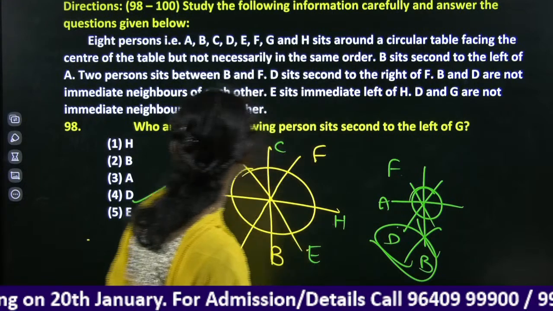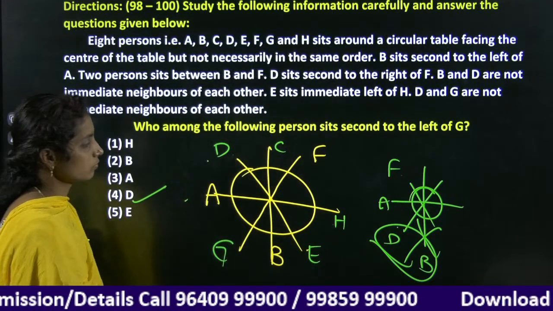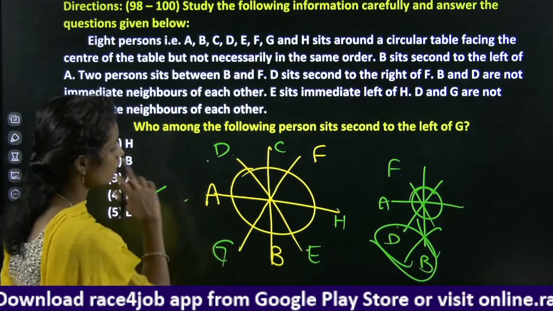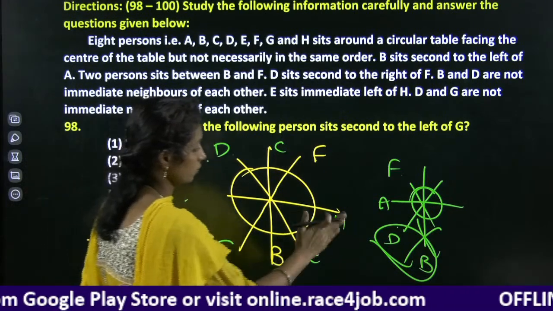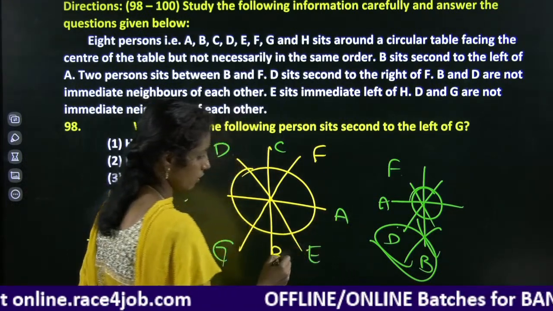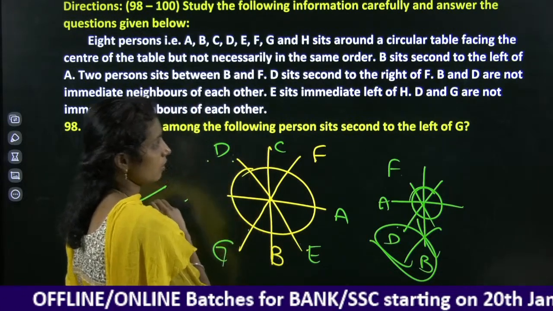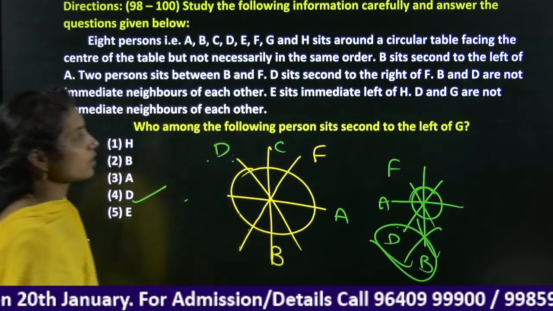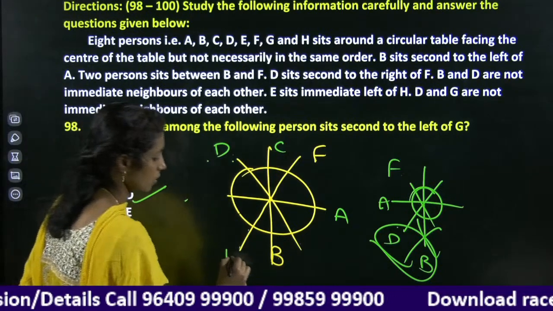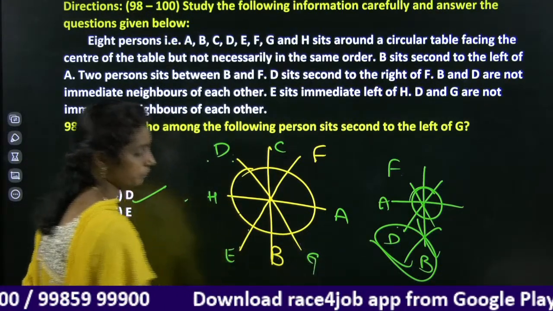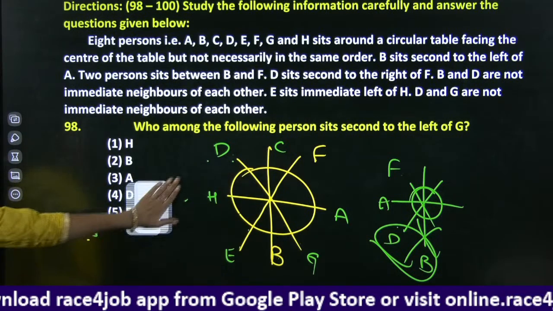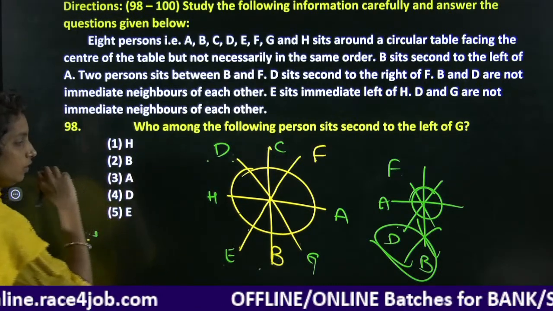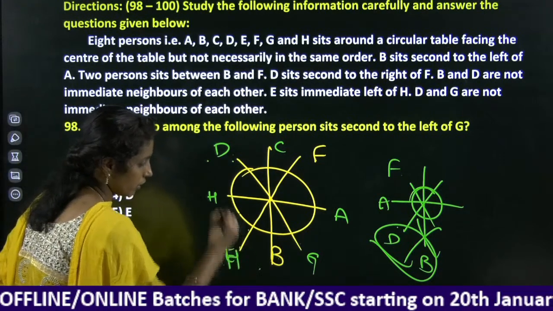B sits second to the left of A. A first left, second left, B, 2 persons are there. And we have E sits immediate left of H, E, H. And G is here. Right. Who among the following persons sits second to the left of G? First left, second left. Immediate left of H. H. E.